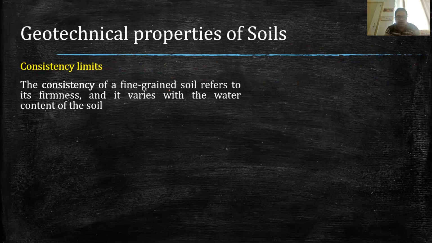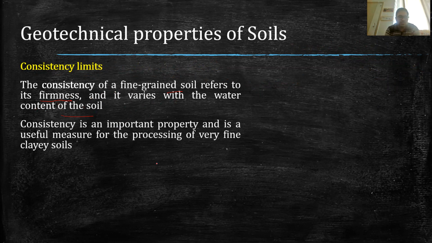Consistency of a fine grained soil basically refers to the firmness, how firm a soil is. Generally this firmness varies with the water content in the soil. So how much water is present in the soil, the consistency depends on that. This consistency is a very important property because we use it to determine various parameters of fine-grained soil so that we can process that clay soil for our design problem.